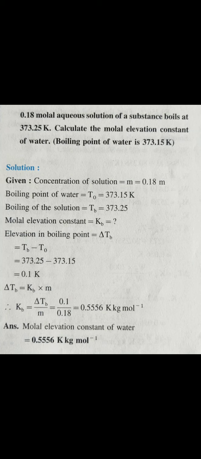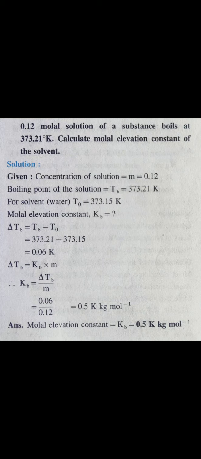Delta TB is equal to Kb into molality, that is Kb is equal to delta TB divided by m, equal to 0.1 divided by 0.18, equal to 0.5556 Kelvin kg per mole. And the answer: the molar elevation constant for water is 0.5556 Kelvin kg per mole.